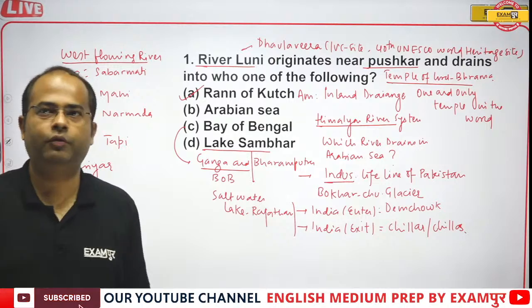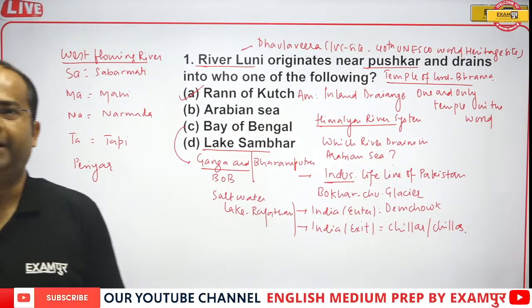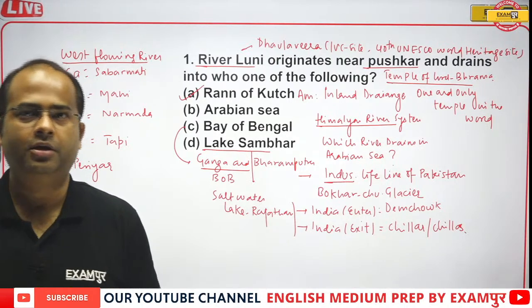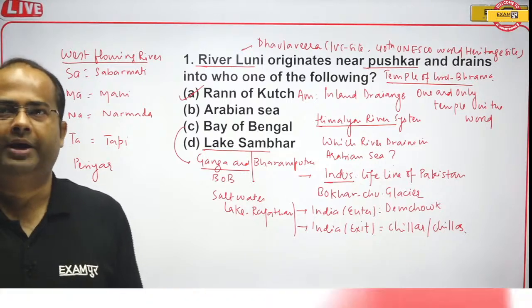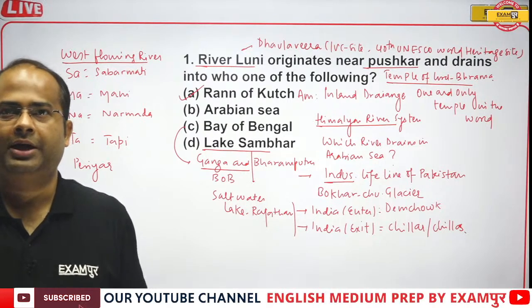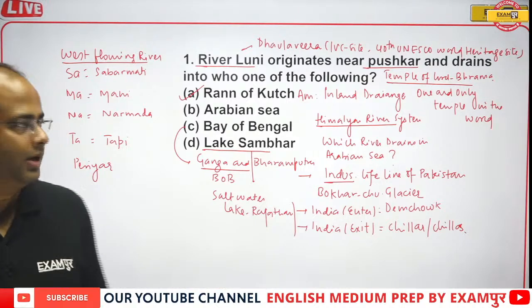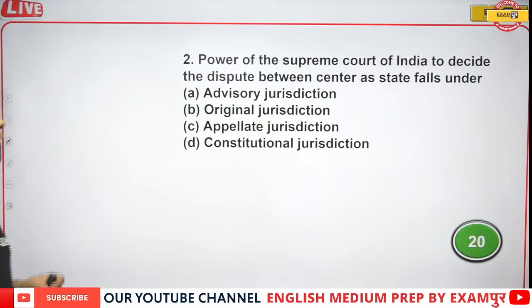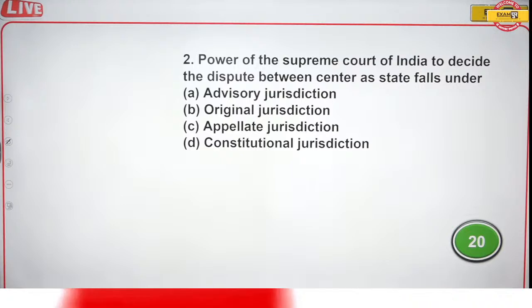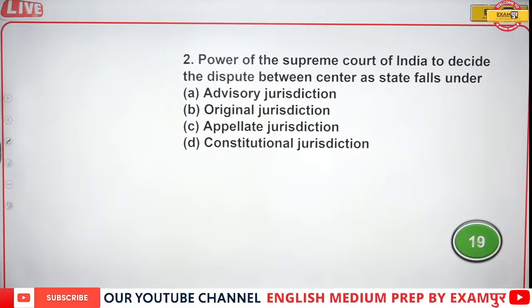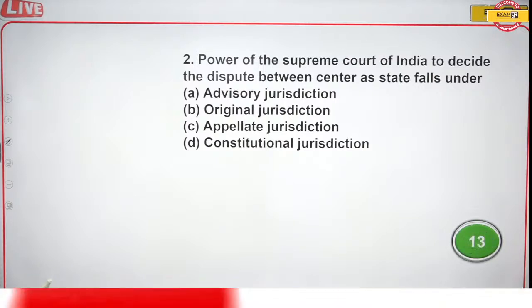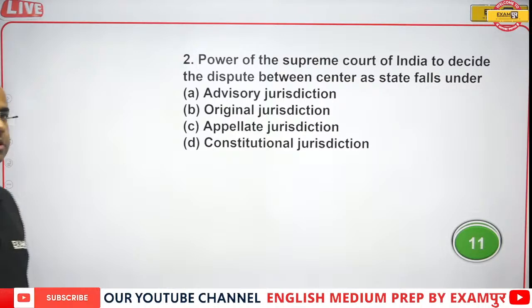Now we will be moving to the next question, and the Mahi river crosses the Tropic of Cancer twice. Now guys, let's move to the next question and see what it is. Okay, the power of the Supreme Court of India to decide the dispute between center and state falls under advisory jurisdiction, original jurisdiction, appellate jurisdiction or constitutional jurisdiction.